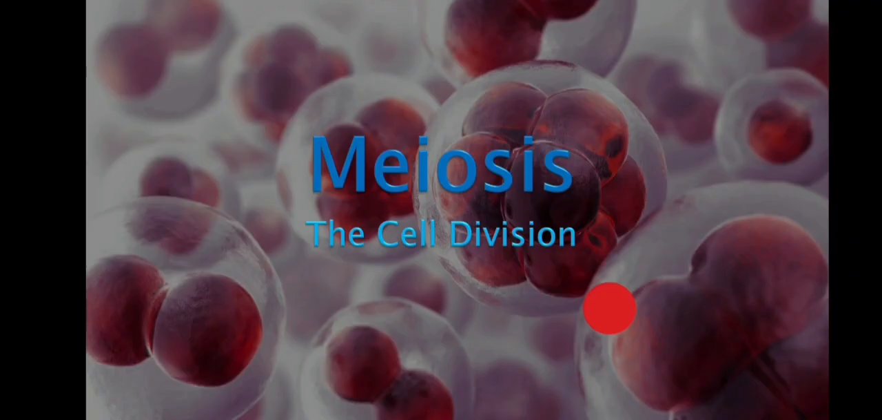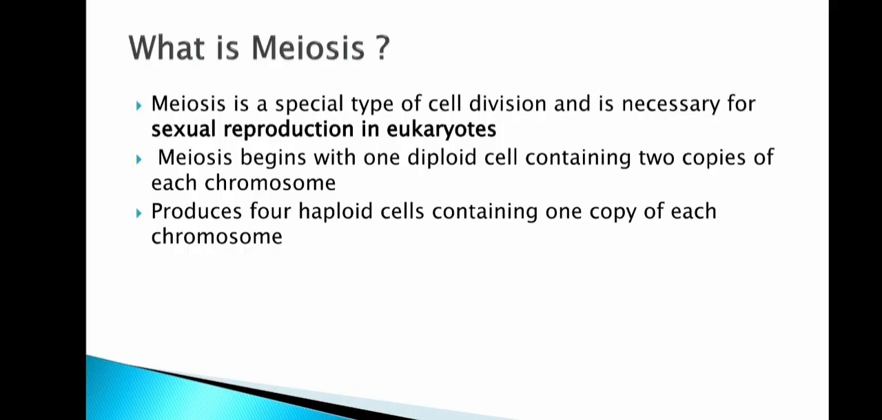Today's topic is meiotic cell division. First, what is meant by meiosis? Meiosis is a special type of cell division that occurs in eukaryotes, and it is very essential for sexual reproduction in eukaryotes. This meiotic division starts with one diploid cell containing two copies of each chromosome. From these, it produces four haploid cells, each containing one copy of each of the chromosomes.